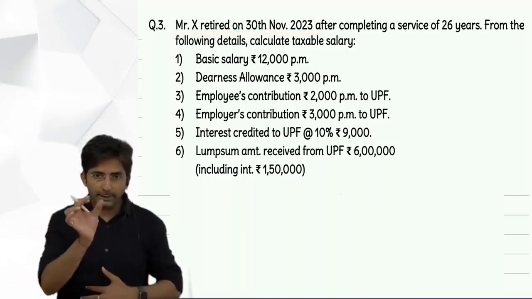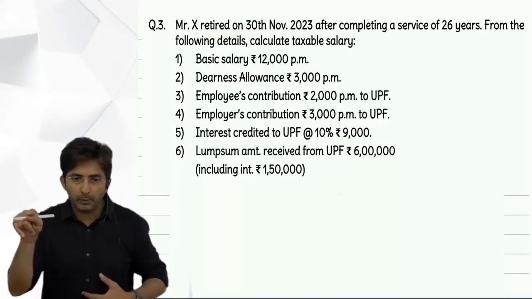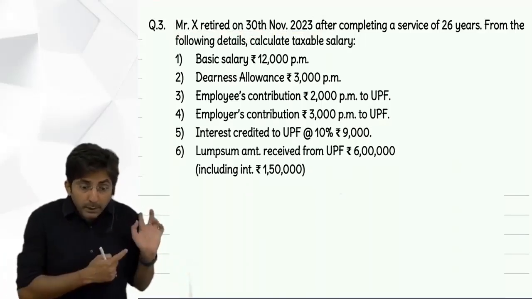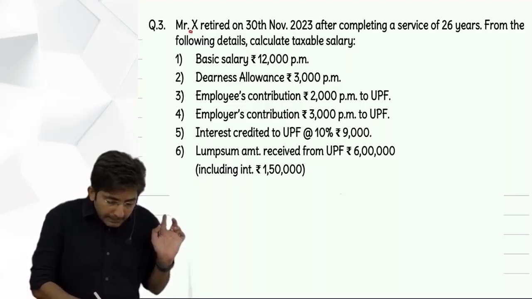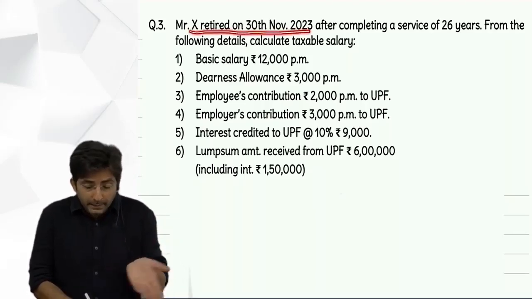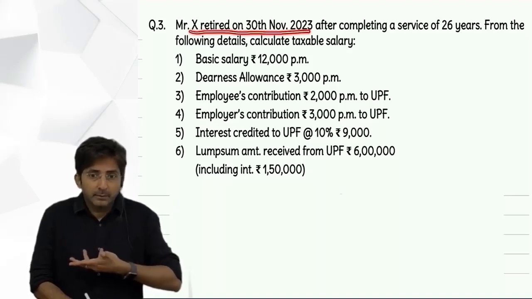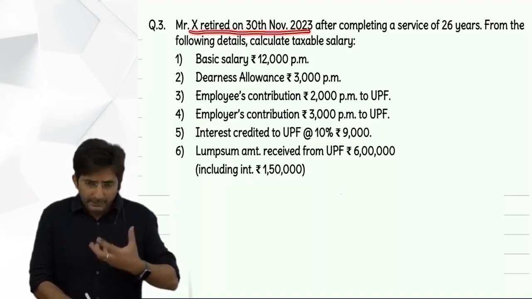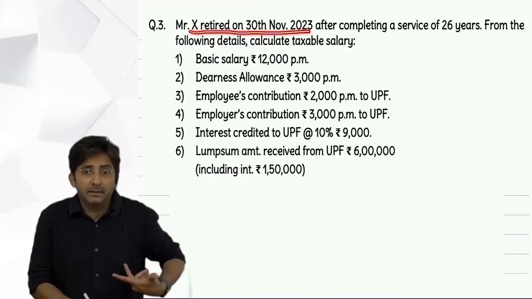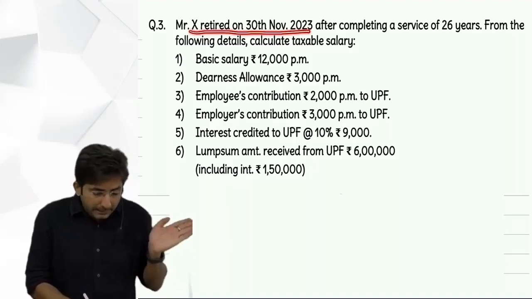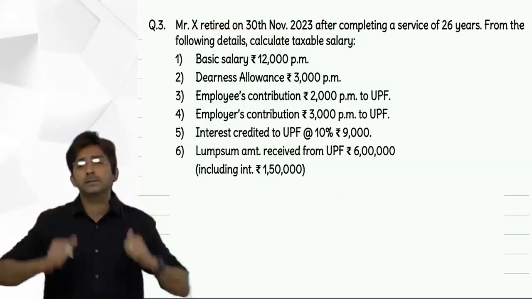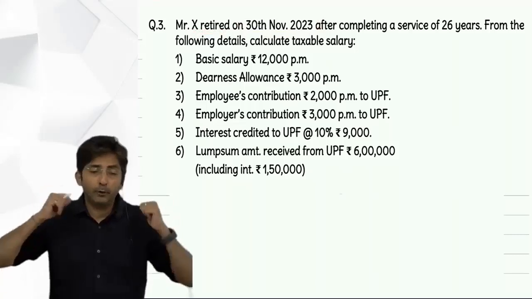Normally anything given per month we multiply by 12 months because the service is going on throughout the year. But notice in the question, he has retired. And that too when? In our previous year. Why am I saying previous year? Income is always calculated for the previous year. And what is our previous year? 23-24. And he has retired in our previous year only. So he didn't work for 12 months. How will he get salary for 12 months?